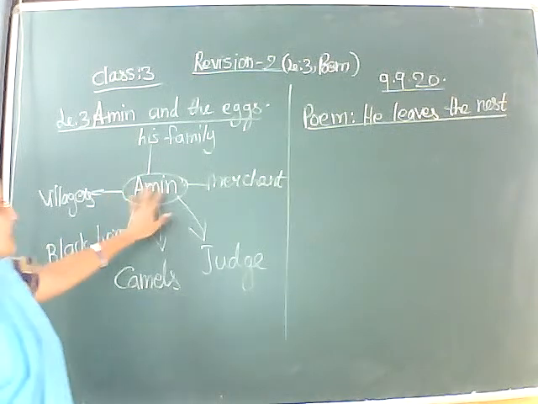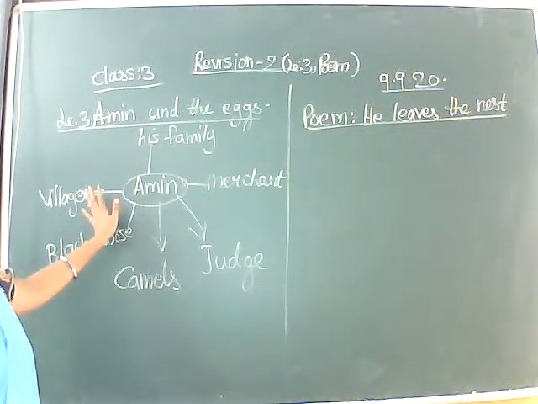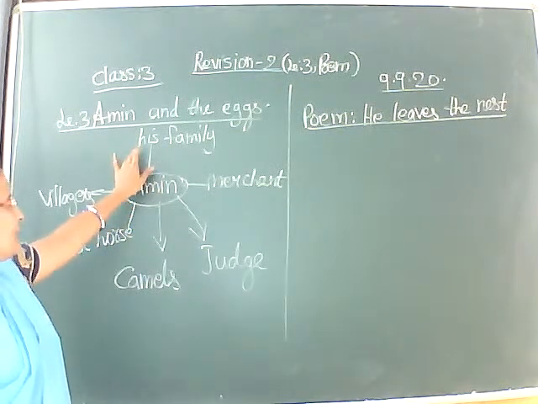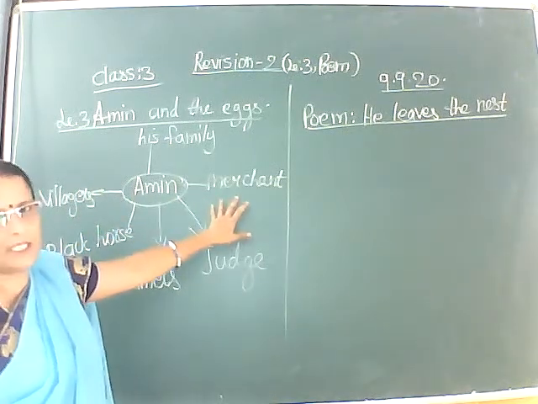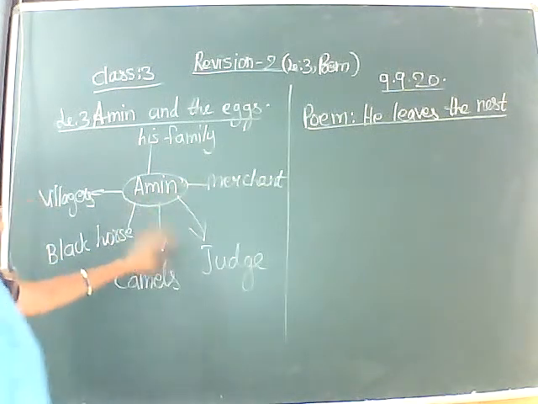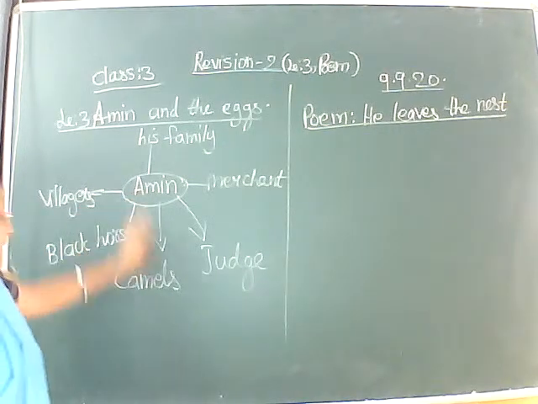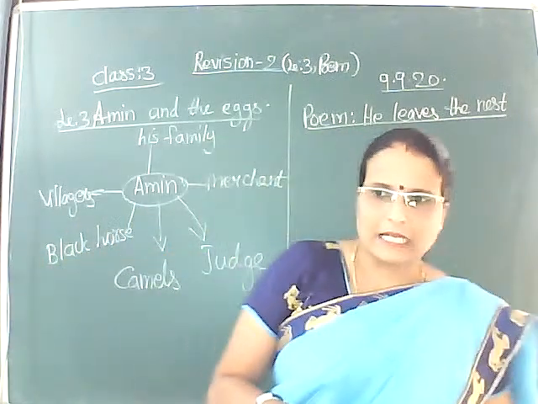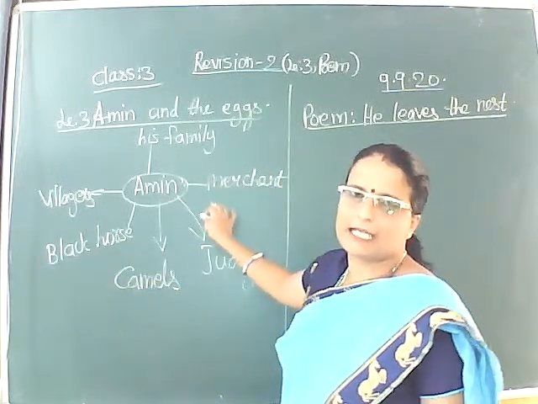Now you can connect the story or recollect the story easily to these characters. Who was Amin and his family, how many were there, villagers, what they were doing, merchant, what is his relation with Amin and what was their problem in between, why this judge came into this picture, who used the black horse, what was on the camels. So you can easily relate the entire lesson. You can have a quick recap if you write the characters like this.